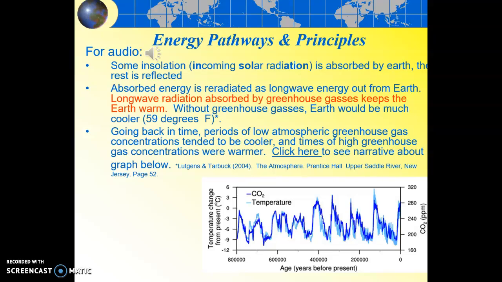And we can also get a proxy of temperature by looking at the oxygen isotopic analysis. And we're later going to find out what isotopes are, if you don't remember that maybe from the science you had in high school. But basically the ratio between two of the key oxygen isotopes gives us a very close proxy for what the temperature was in the atmosphere at that time. So we've got this amazing record going back. And we're later going to have a visit with Richard Alley, the Penn State geologist who does this kind of work.